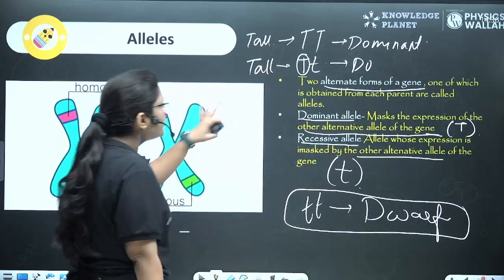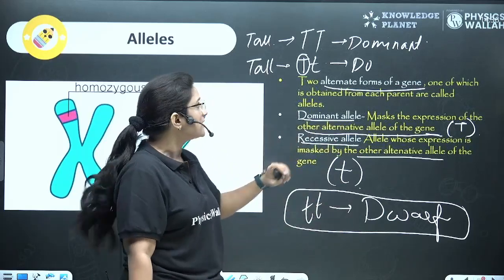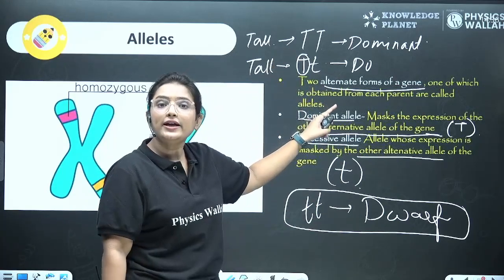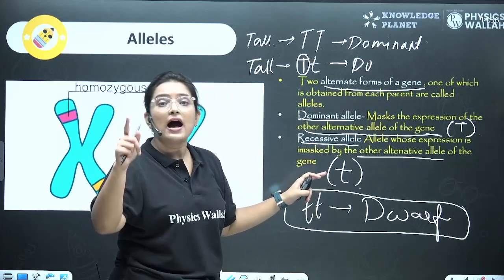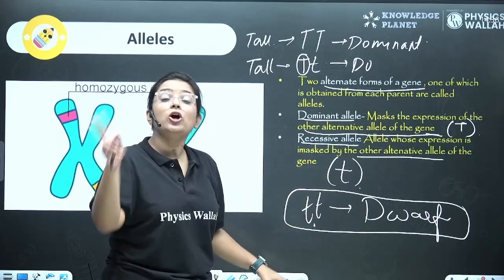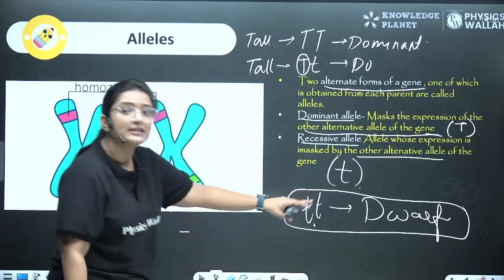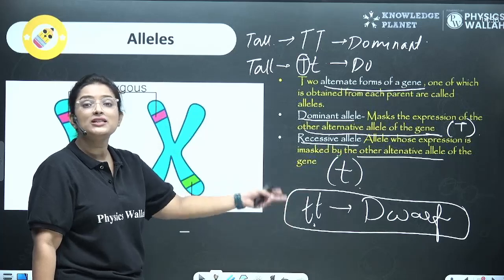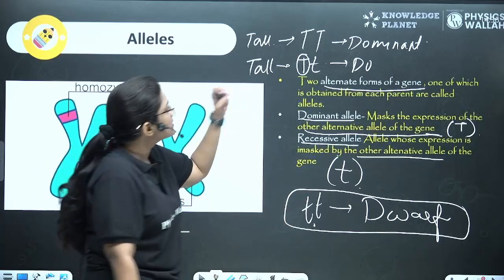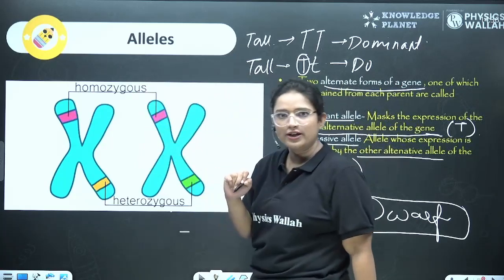So then, there are three conditions that we have seen, right? Three cases. If it's capital T, both of them are dominant alleles, or small t, both of them are recessive alleles. That means both the genes are similar, both the genes are the same. So this condition is known as your homozygous condition, right?